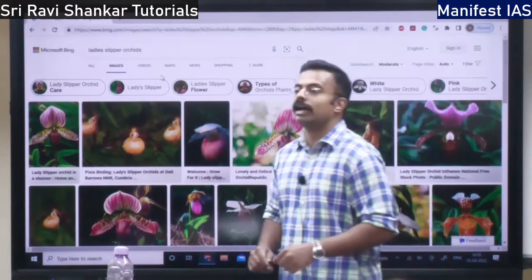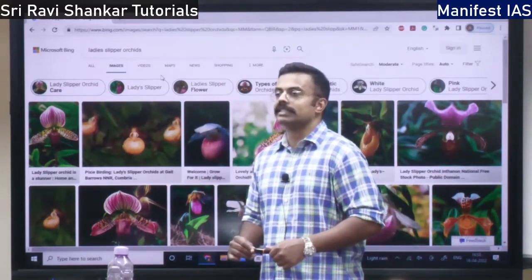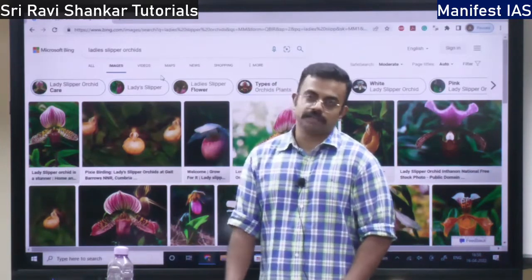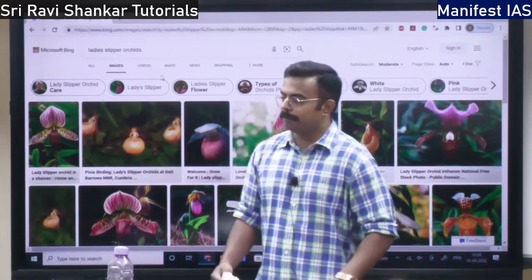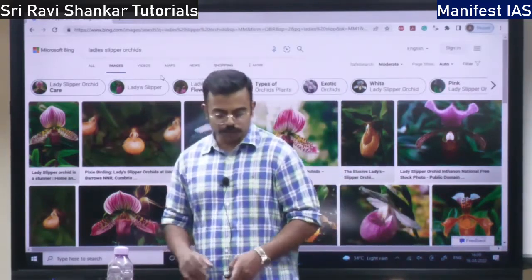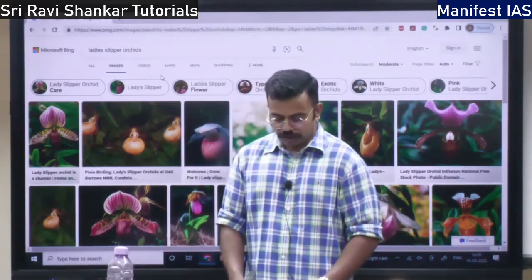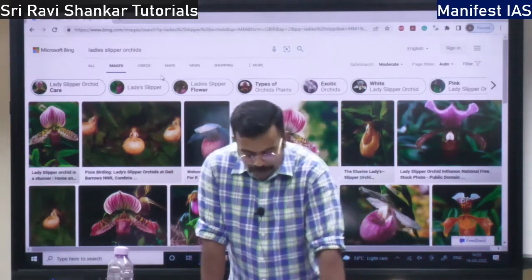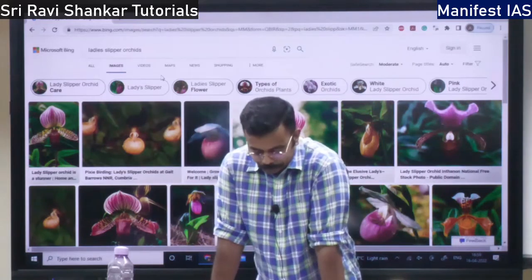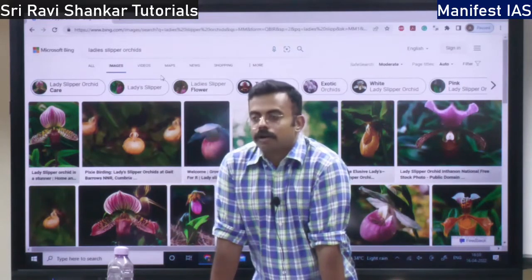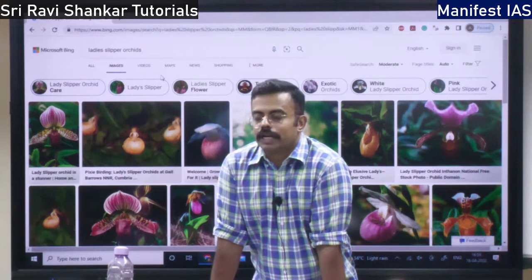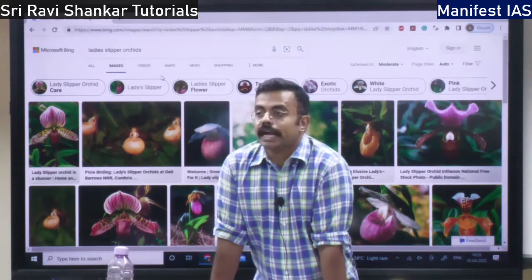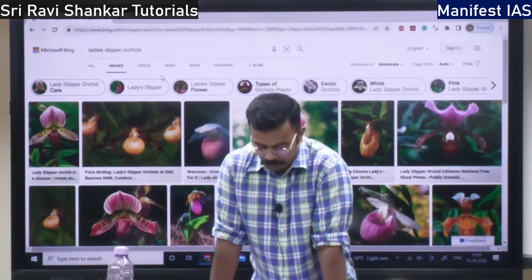Then what is insomnia? Sleeplessness, difficulty in falling asleep, right? That is a silent pandemic. Many people are having this problem, but not everyone is seeking help. That is the tragedy. Then you have one more plant called red vanda. That is also a collector's item. It is also used in treating psychiatric disorders, stress, anxiety, all those things.